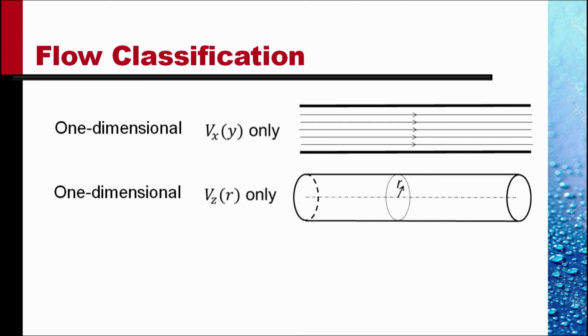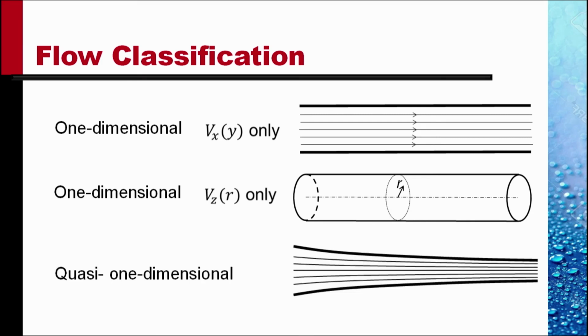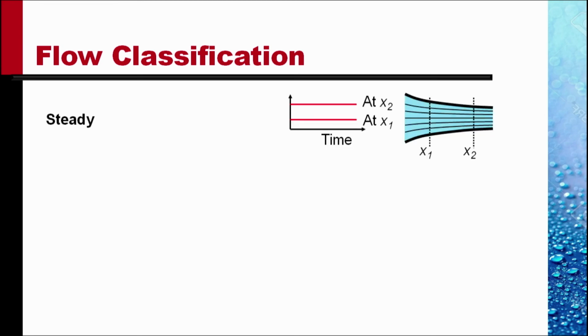This is one-dimensional. If the channel was very slowly tapering, the field is no longer one-dimensional, but the variations in the x direction are slow, and so it can be treated as quasi one-dimensional. Similarly, we have steady flow.